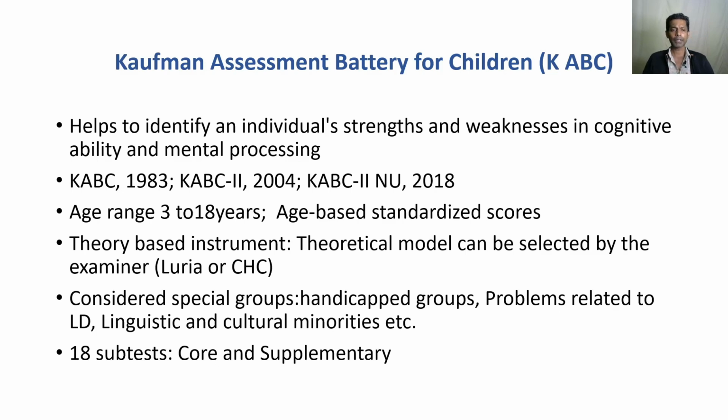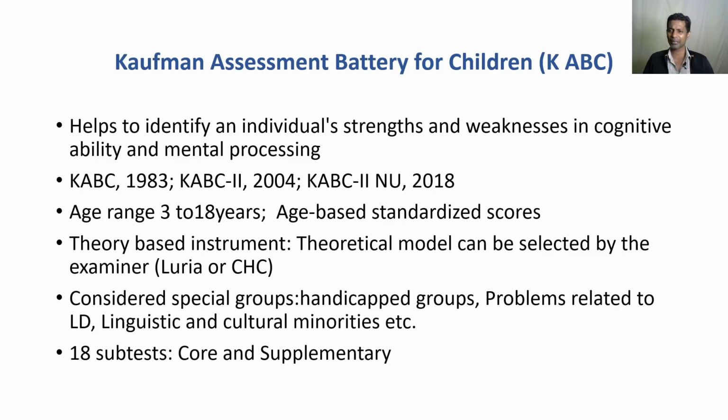So we'll start with the first one, the Kaufman Assessment Battery for Children, that's KABC. The ABC can be easy to remember: Assessment Battery for Children, that is ABC. This test helps to identify individual strengths and weaknesses in cognitive ability and mental processing.